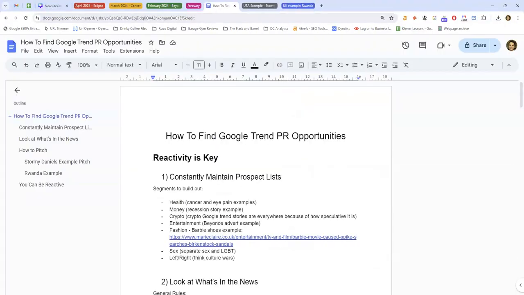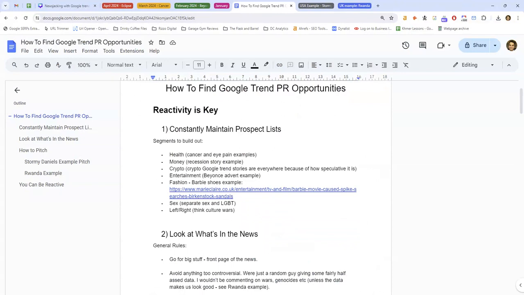Cool. So you've seen some examples of this. So here's how you do it. It's a very reactive approach, so you need to be able to pitch quickly. When something happens in the news, you want to be able to get into journalists' inboxes quickly. To do this, you have to have your journalist list ready in advance. So you want journalist lists for the key themes that get written about in this way.